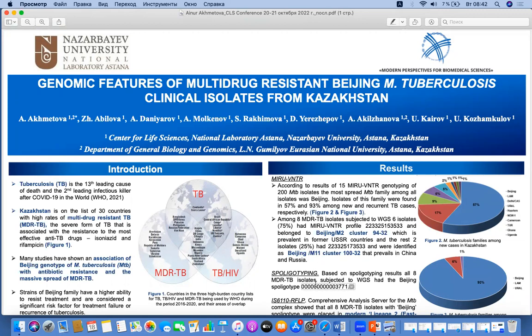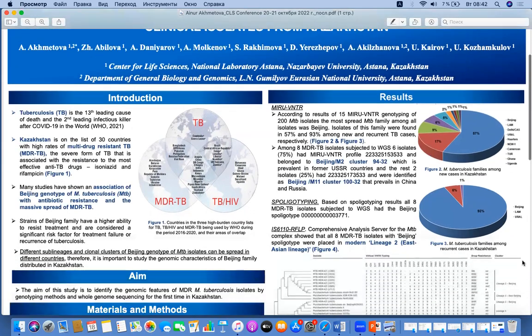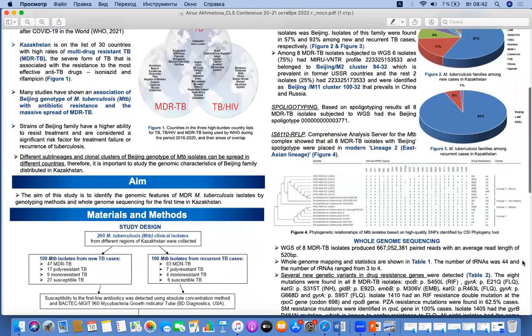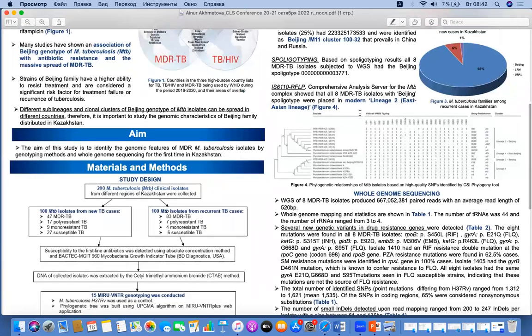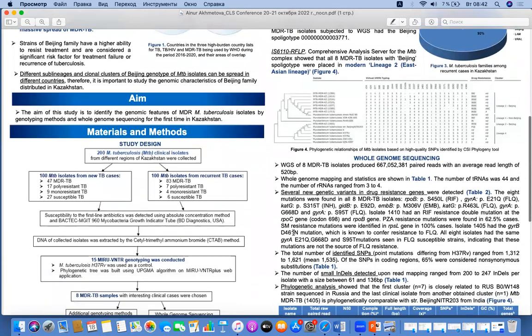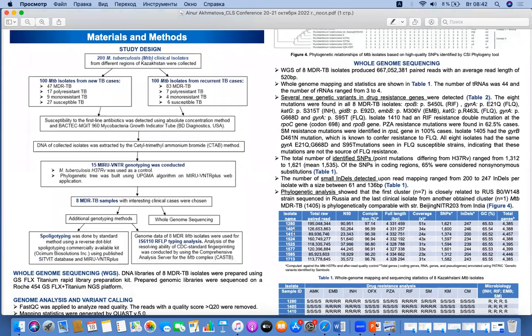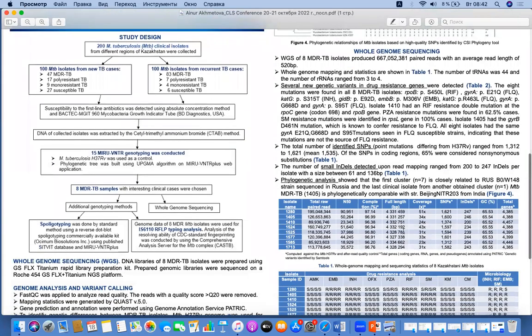All MDR-TB isolates had a Beijing-specific spoligotype, and all isolates with Beijing spoligotype were placed in modern lineage 2, East Asian lineage. It can be seen in here. Whole genome mapping and statistics are shown in table 1, and the whole genome sequencing showed several new genetic variants in drug resistance genes in our study.